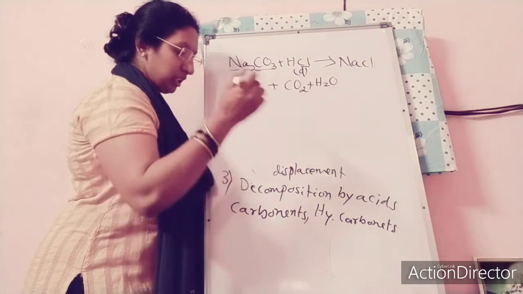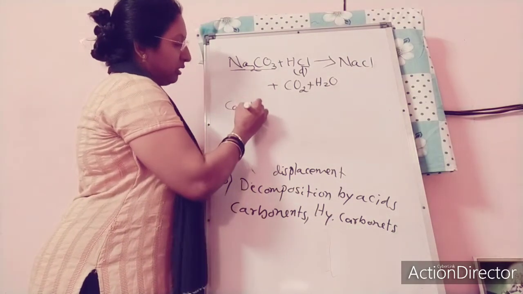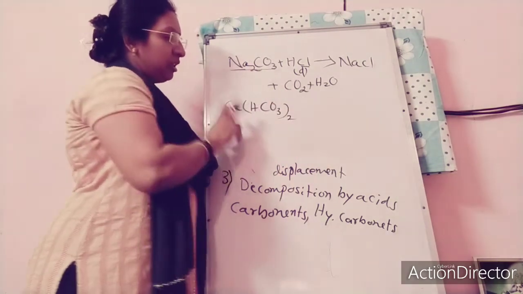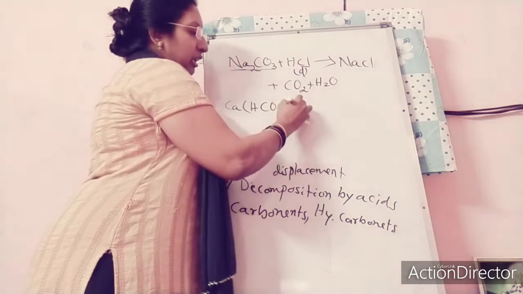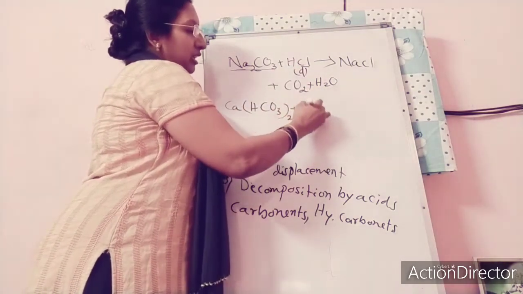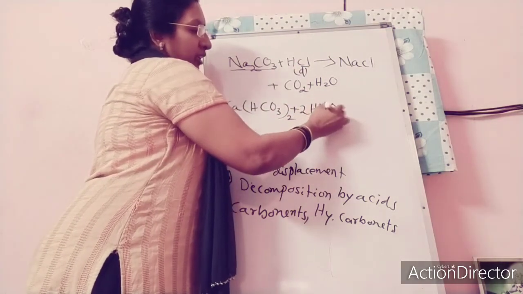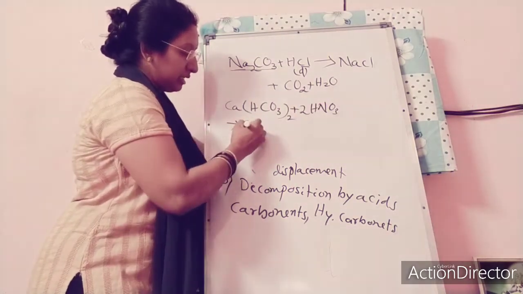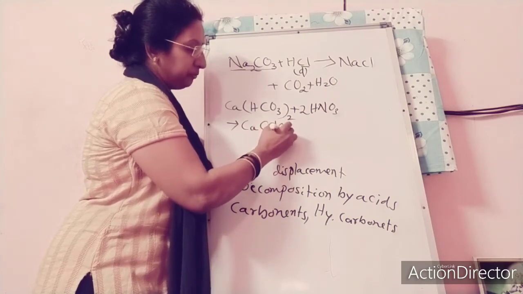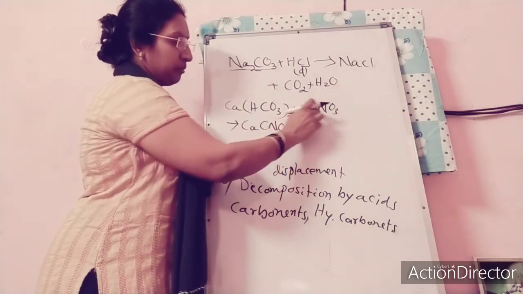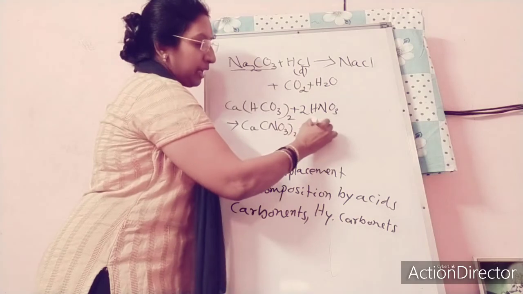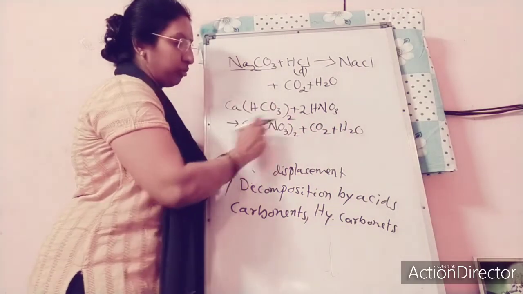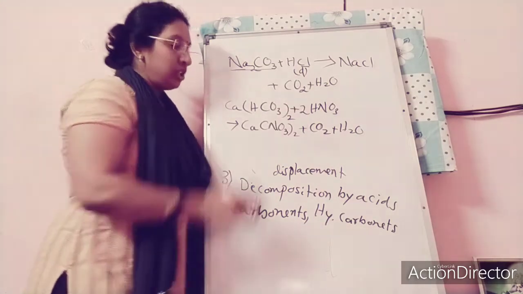Calcium hydrogen carbonate, with a different acid, will give you calcium nitrate, Ca(NO3)2, along with carbon dioxide and water.